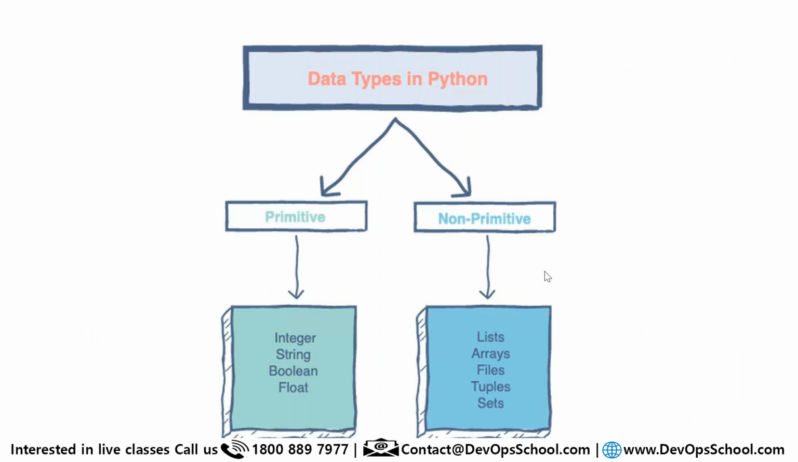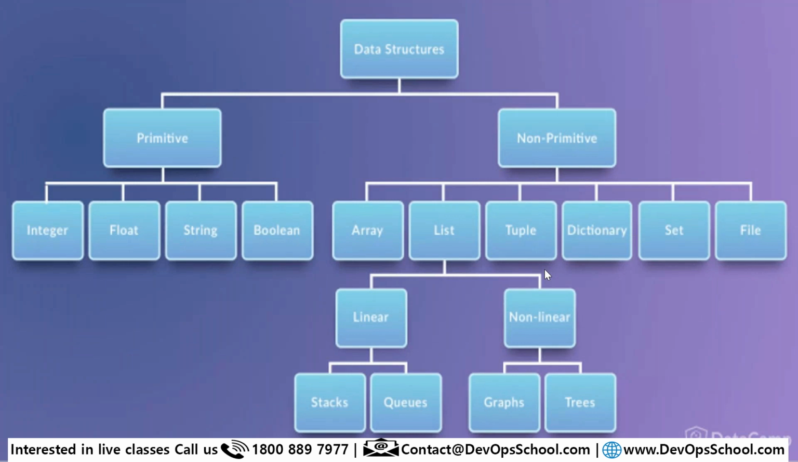Depends on that. So now this is the complete structure of the data types. Primitive, where you have integer, float, string, and boolean. Non-primitive means array, list, tuple, dictionary, set, and file. Whereas list is also linear and non-linear. Linear lists, you can say data structures like stack and queue. And again non-linear, which is graph and tree.